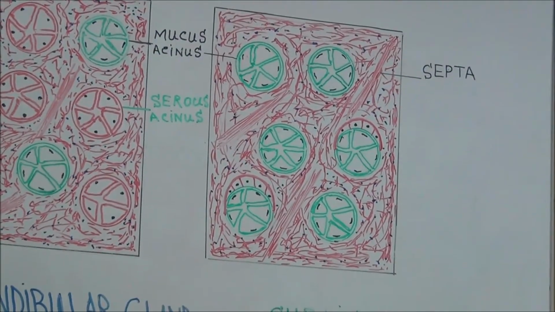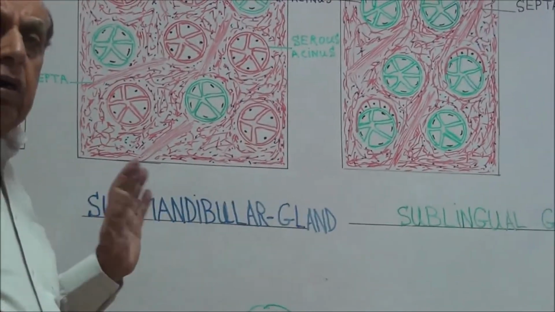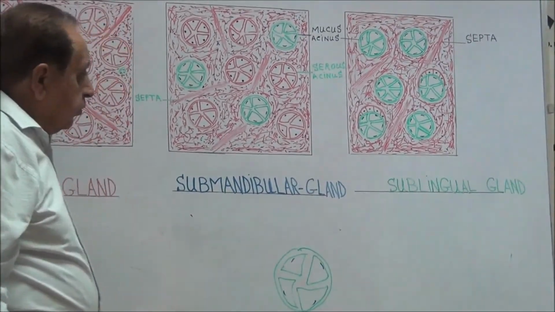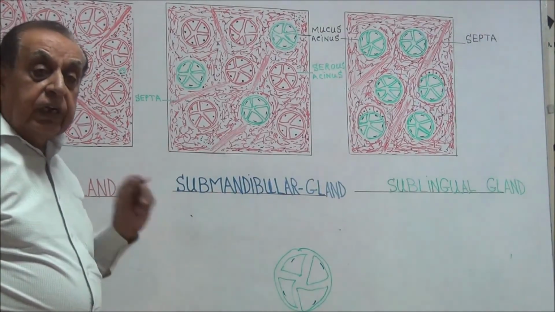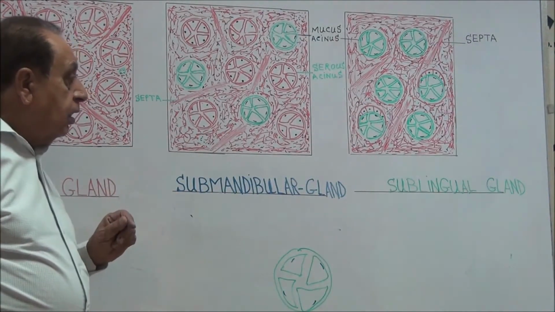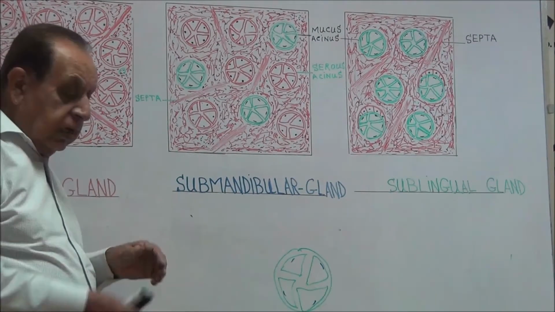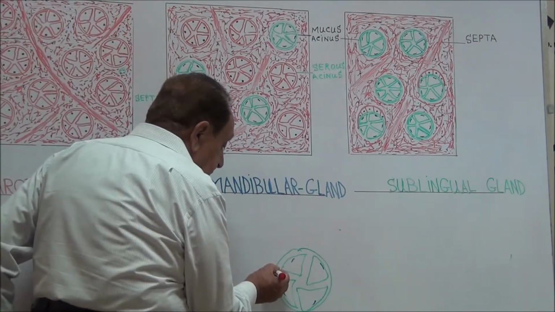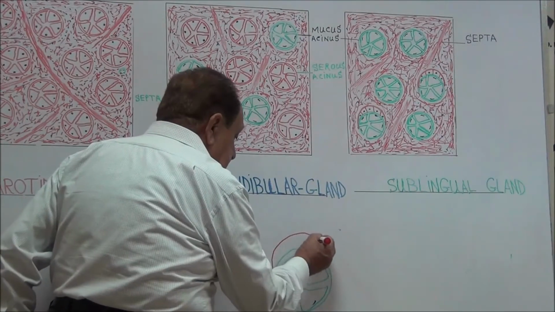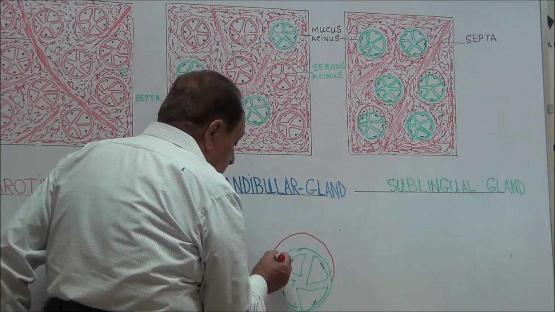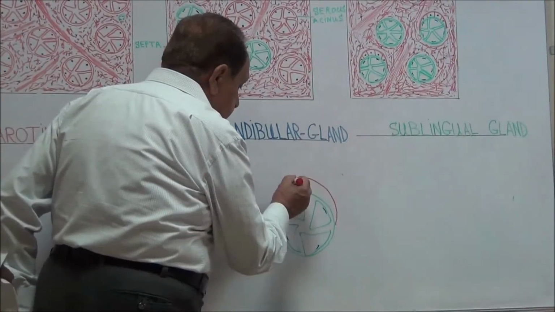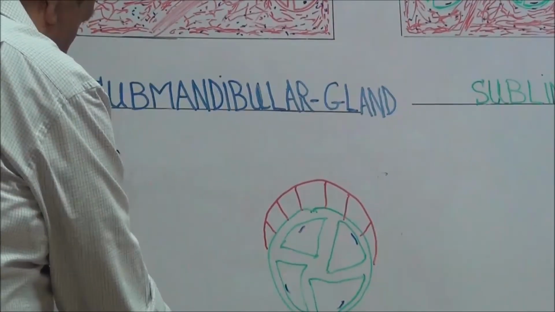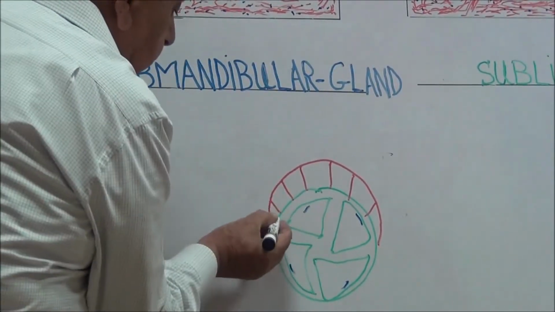Now, the acini, as I told you, are mainly mucous acini, but there are also a few serous acini, and these serous acini are present as serous demilune on the mucous acini, and they have rounded nuclei.